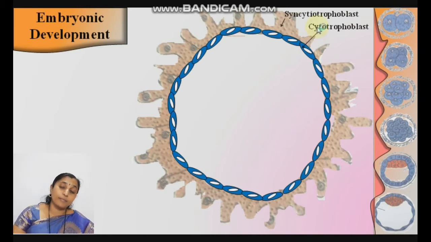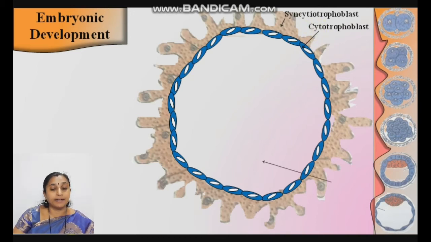The cytotrophoblast has cell boundaries. Due to uterine fluid pressure, these cells become flat. That is the cytotrophoblast, flattened cells.